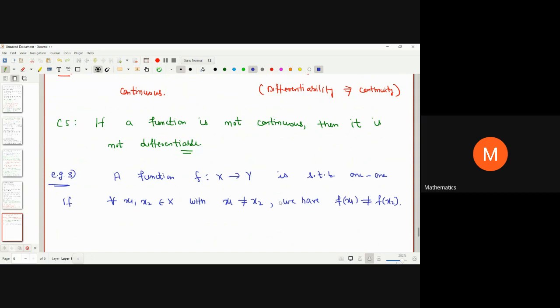But while proving the function is one-one, it becomes difficult for us to follow this procedure. So we use the contrapositive of this. Okay, so what is the contrapositive statement?